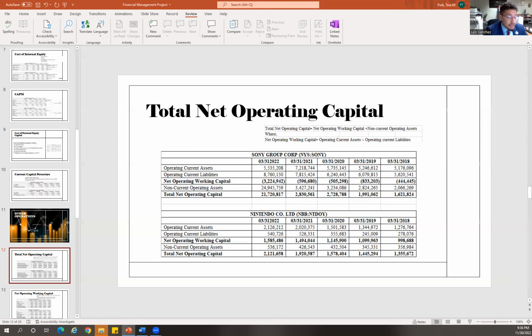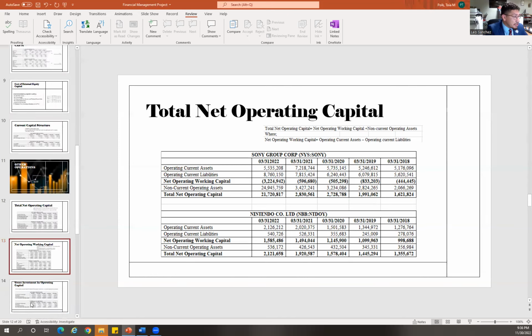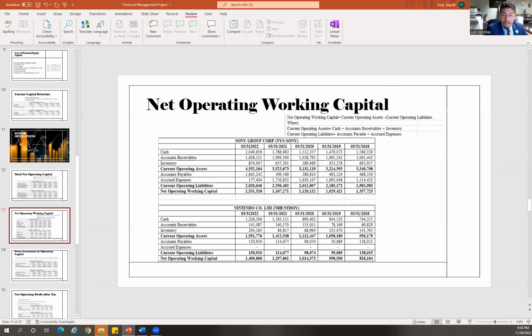the day-to-day operations. Now that we talk about the operations, the next part of the analysis in the accounting portion is the net operation working capital. The net operation working capital is also an accounting measure that shows the difference between the non-interest bearing operation assets and the non-interest bearing operation liabilities.